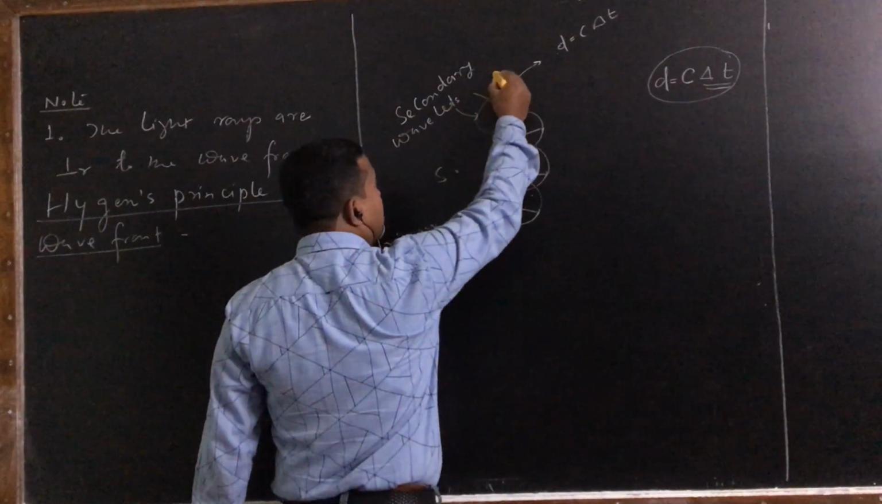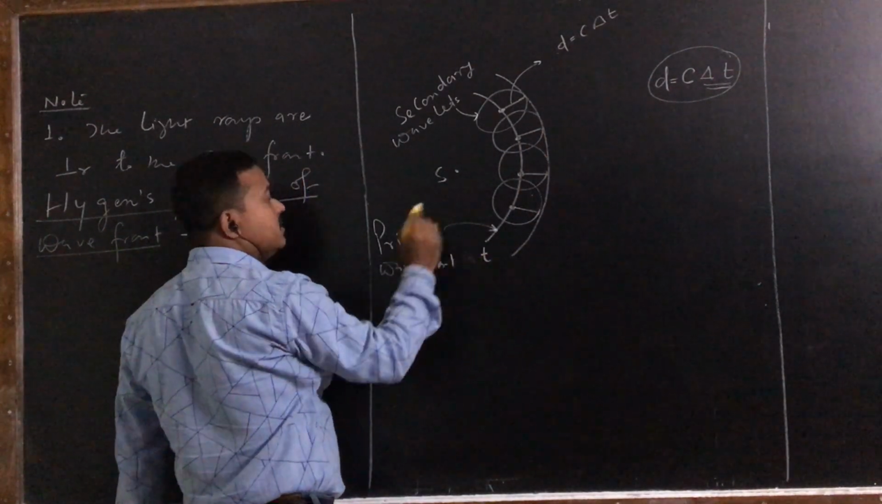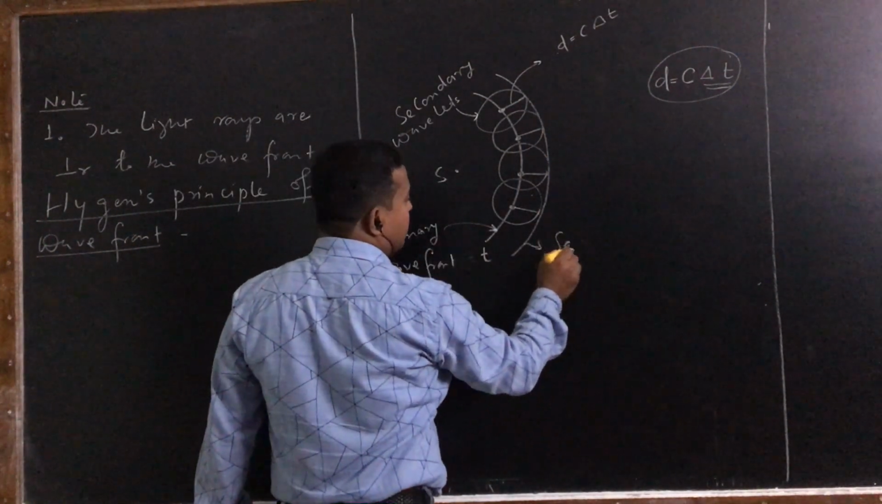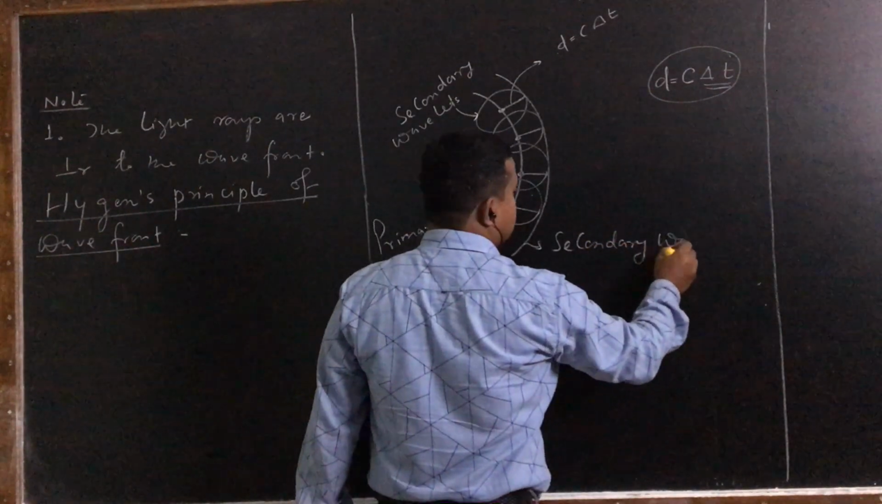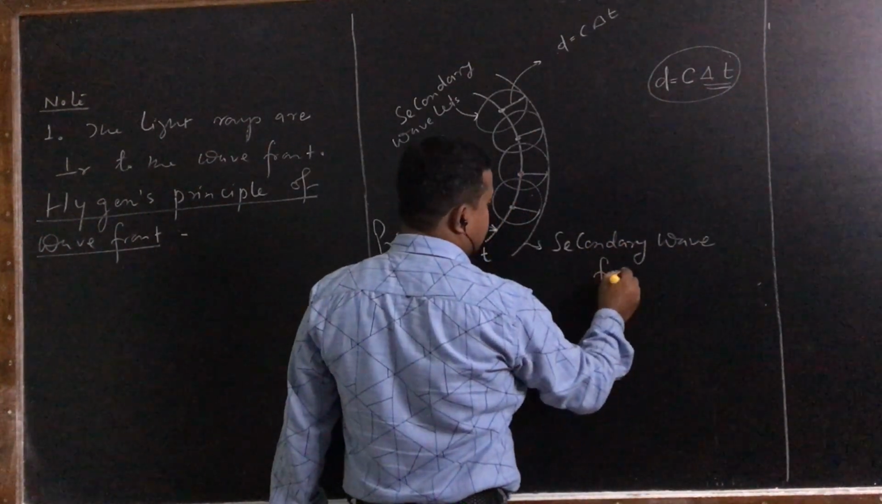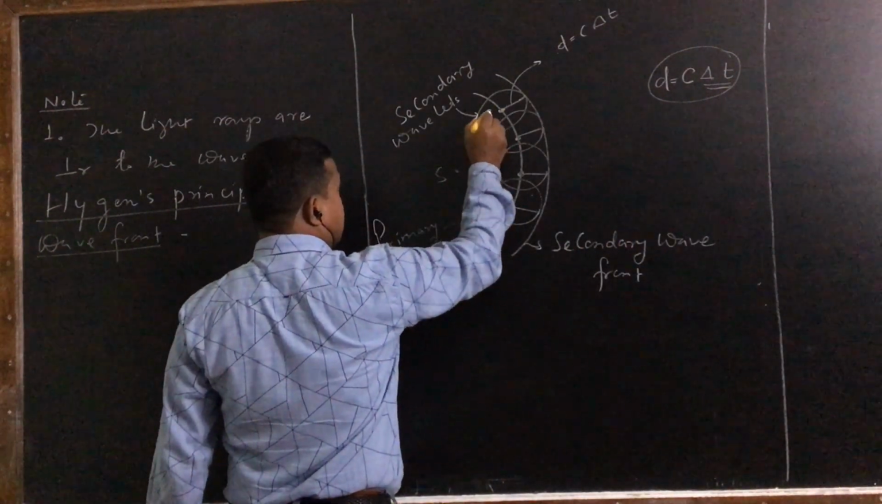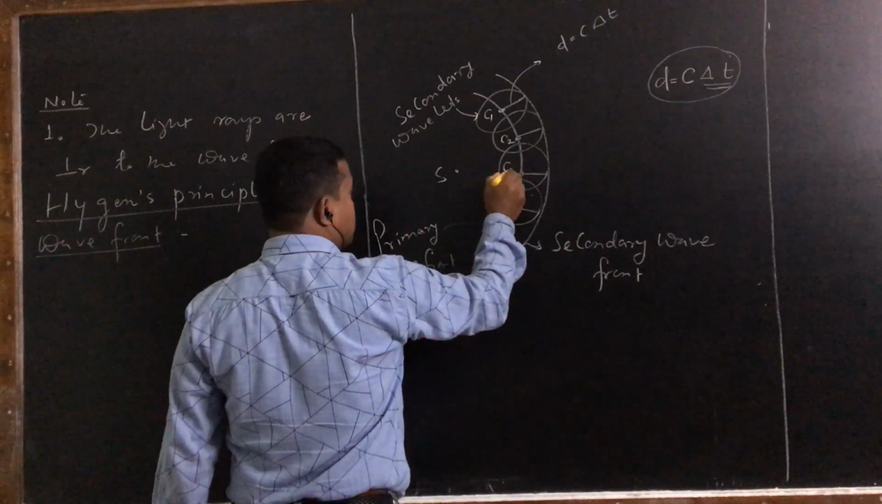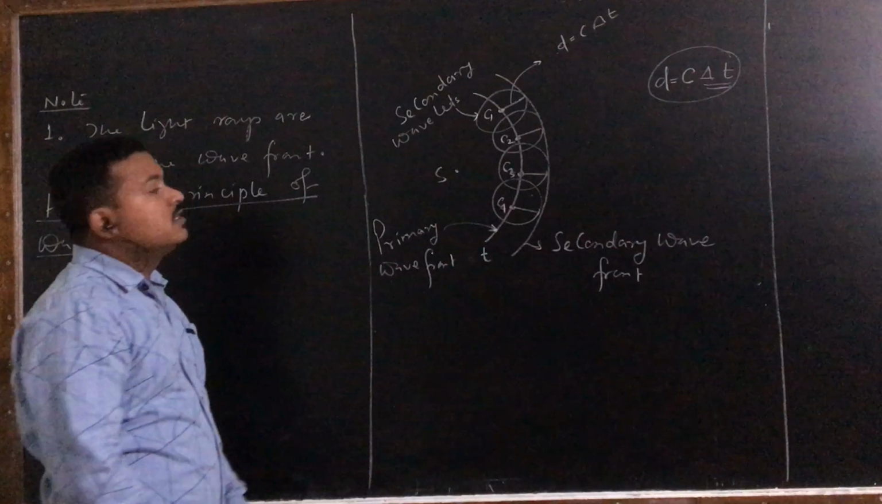Now, you draw a forward tangent. You draw a tangent. So this is called what? Secondary wavefront. These are the points, suppose centers say C1, C2, C3, C4. So this is Huygens' principle.